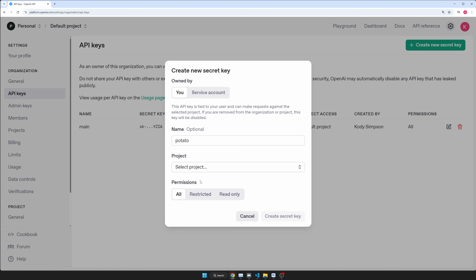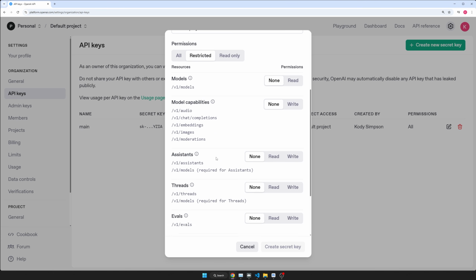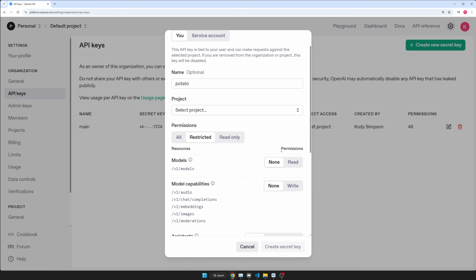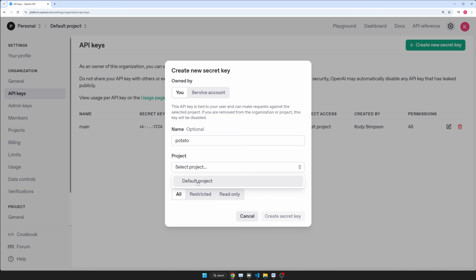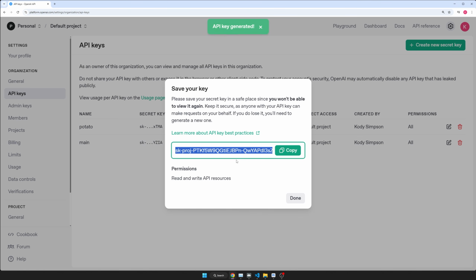After that, you can set some permissions like all or restrict them to specific models and capabilities. So if you want to lock it down, you can. Make sure you also click default project and then click create key. So now make sure that you copy this right away because if you close this, it will be hidden forever.